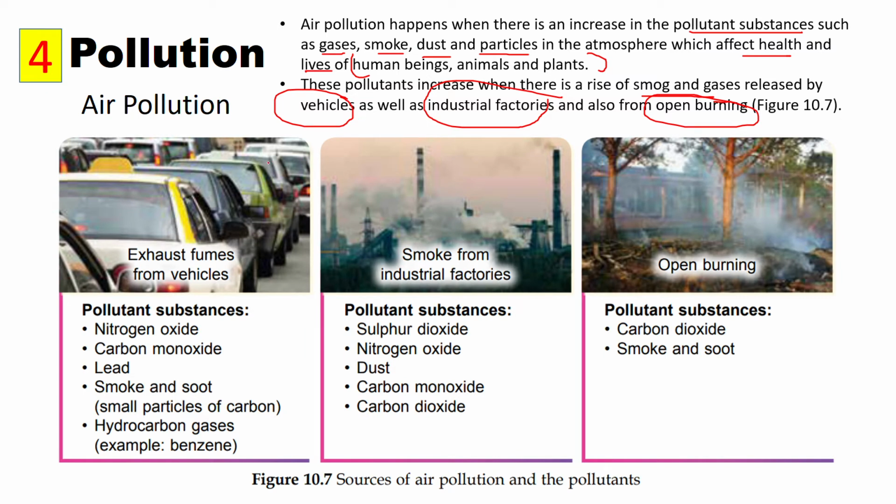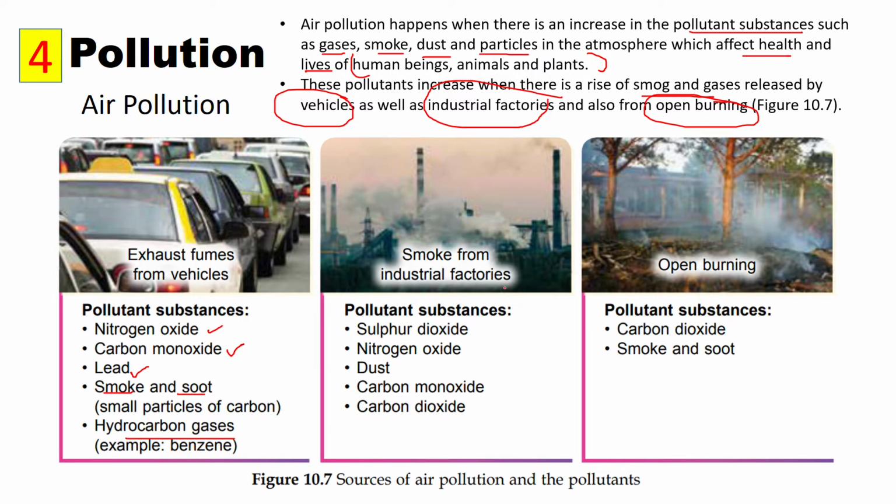So these are the list of pollutant substances yang kita sangat-sangat kenal daripada vehicles, exhaust fumes dia. It might release nitrogen oxide, carbon monoxide, lead ataupun plumbum, smoke and soot. Soot ini adalah jelaga, iaitu small particles of carbon. We also have the hydrocarbon gases seperti benzene.